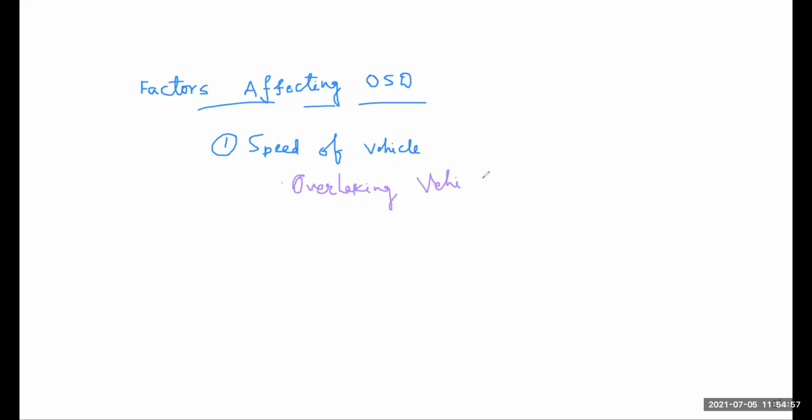So is it clear to everyone? What is the other factor on which our OST depends? What is another factor on which our OST will depend?